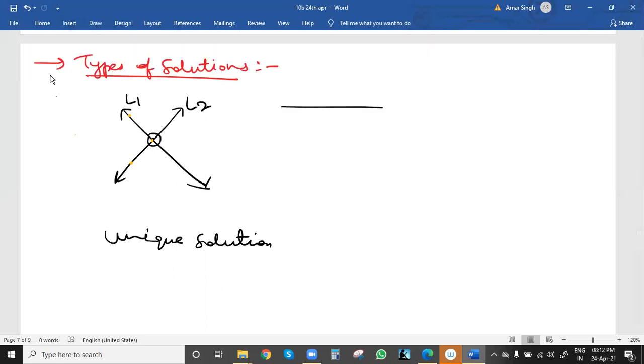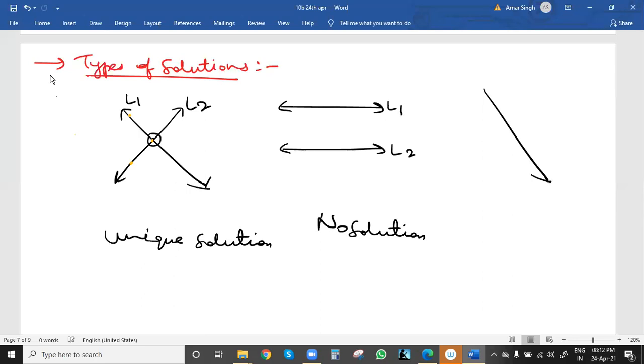Second one was this type of lines. If you get two lines from two equations like this, L1, L2, they will never cut each other, they will never intersect each other. We can say no solution. And third was if the lines coincide with each other, this is line L1 and the second line also lies on the same line. Infinite solutions.